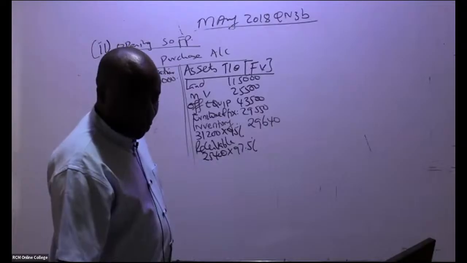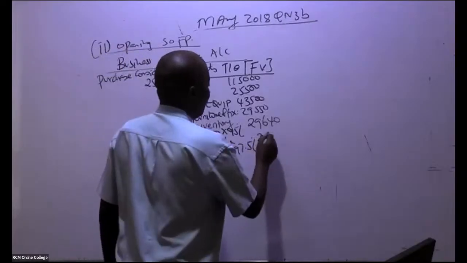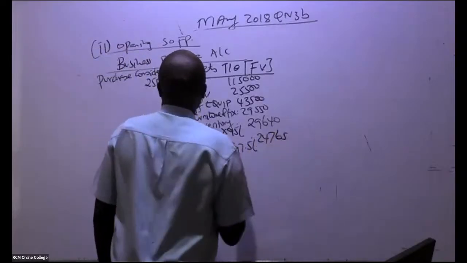So we have here 24,765. 24,765 like that. And then now you come to the